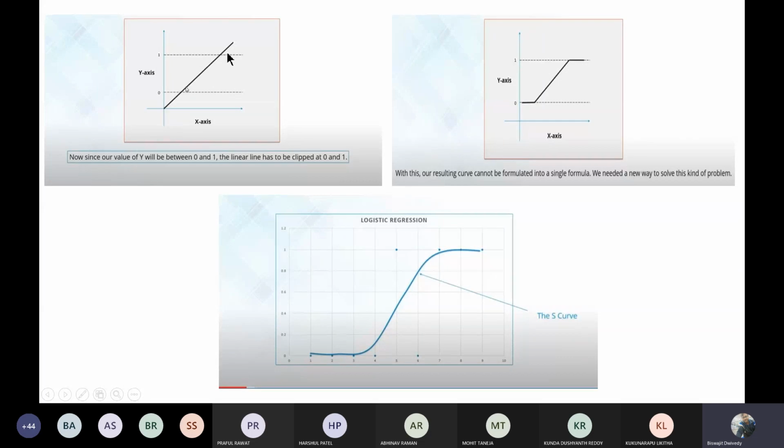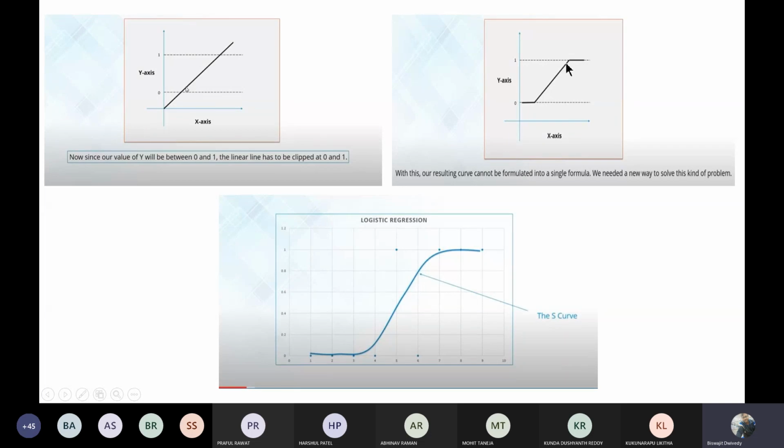Whenever I'm drawing a straight line, the output range of that line varies from minus infinity to plus infinity. But when we come to logistic regression, the output is confined, or limited, between two values, 0 and 1. So we have to clip the straight line, both the lower portion and the higher portion of the line.